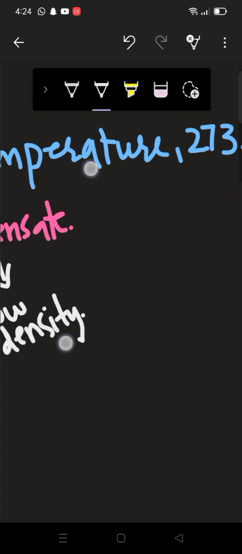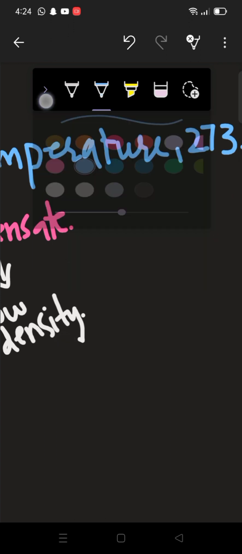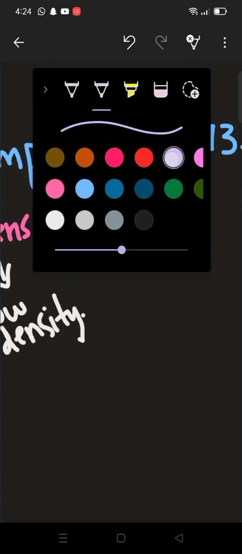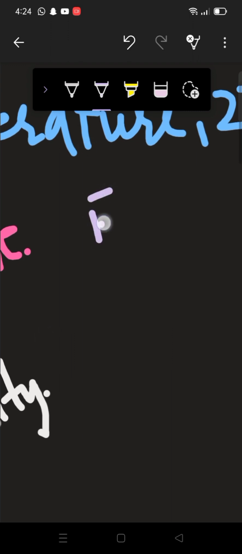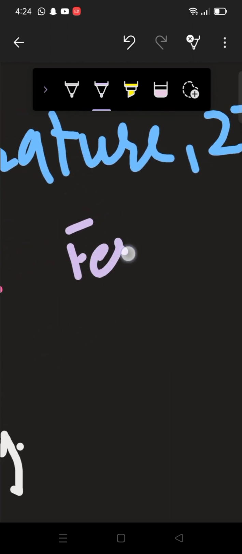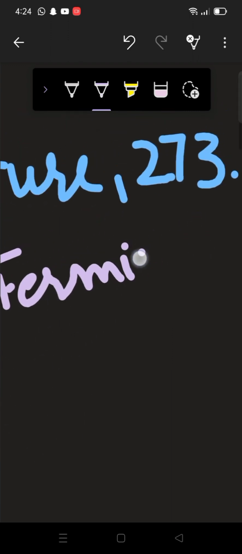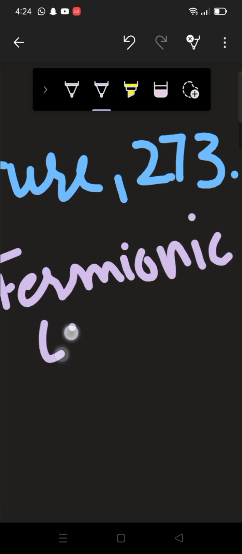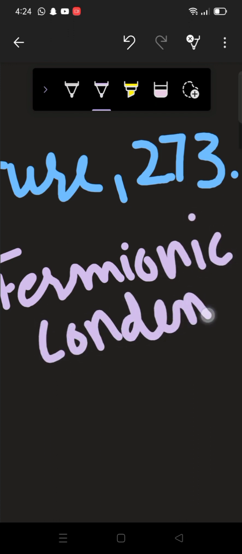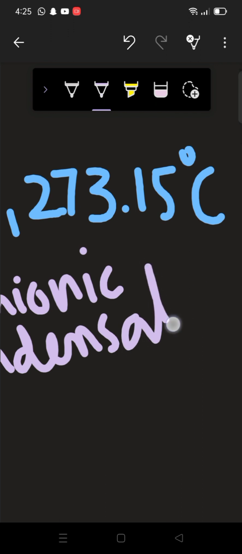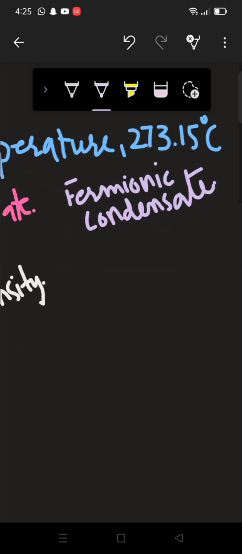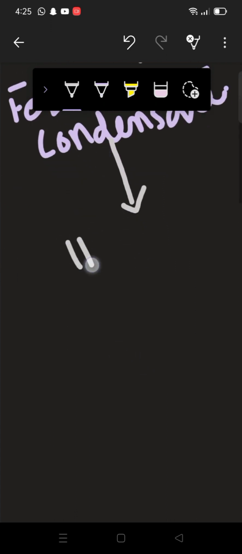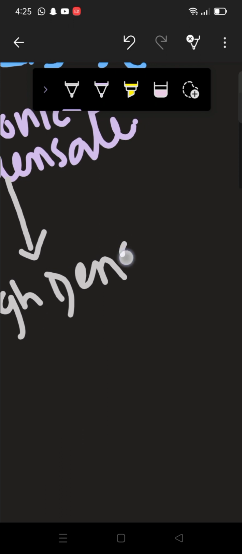However, in the formation of fermionic condensate, we have taken fermions. It requires high density of fermions.